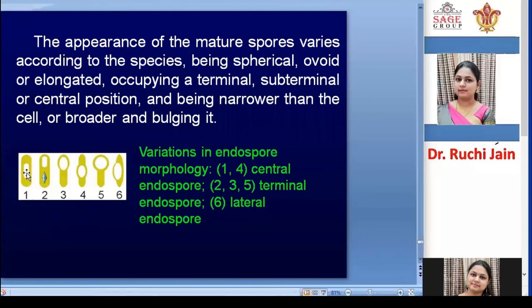First, it is present in the central position and oval in structure. This is present in a subterminal position. These are some terminal structures. These are centric structures. These are bulging types of structure. So this is a lateral structure. So 1 and 4 are central endospores. 2, 3, and 5 are terminal endospores, and 6 is a lateral endospore. So according to species, they are present in different shapes and at different positions.